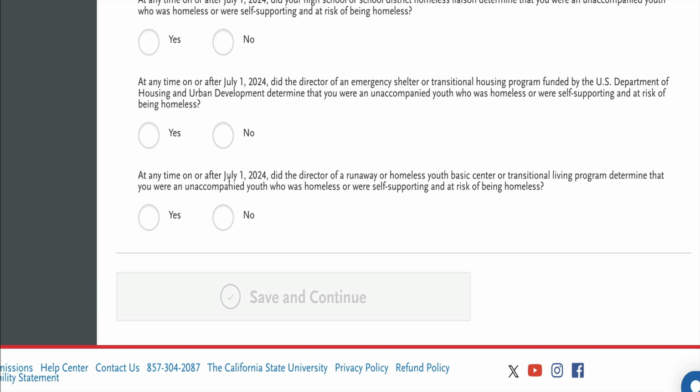transitional housing program funded by the U.S. Department of Housing and Urban Development determine that you were an unaccompanied youth who was homeless or were self-supporting and at risk of being homeless?